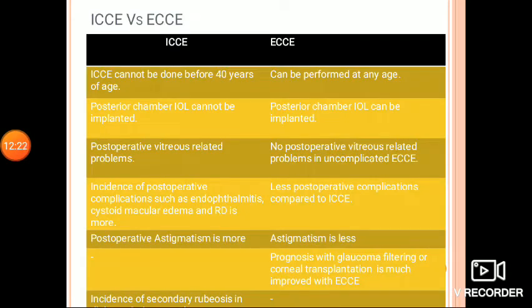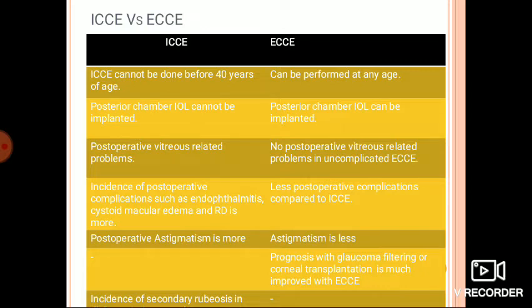Now, we will look into the difference between intracapsular cataract extraction and extracapsular cataract extraction. Intracapsular cataract extraction cannot be done before 40 years of age, and extracapsular cataract extraction can be performed at any age. In intracapsular cataract extraction, posterior chamber IOLs cannot be implanted. Anterior chamber IOLs can be placed, or iris claw lenses can be placed. In extracapsular cataract extraction, posterior chamber IOLs can be implanted.